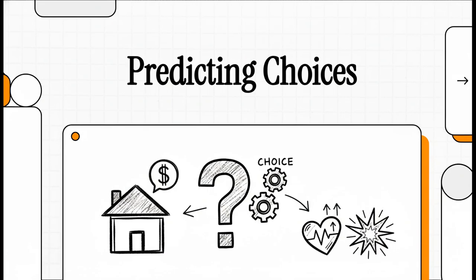All right, so far we've taught a computer how to predict a number, right? Something like the price of a house. But what happens when the answer isn't a number at all? What if it's a choice, and the stakes are, well, life and death?